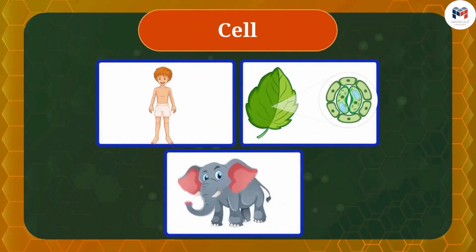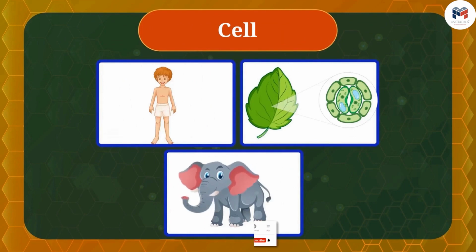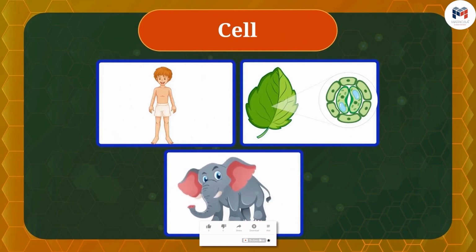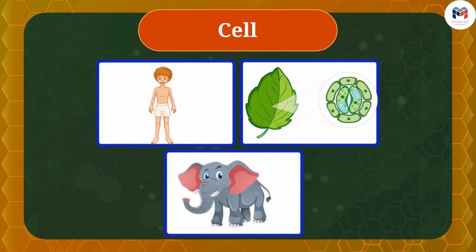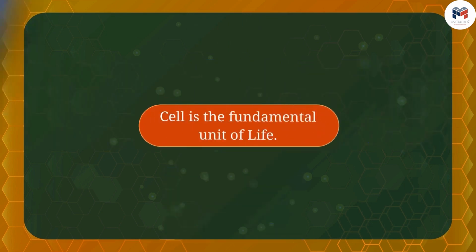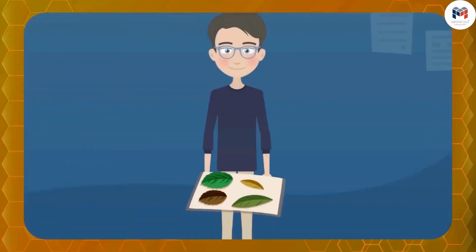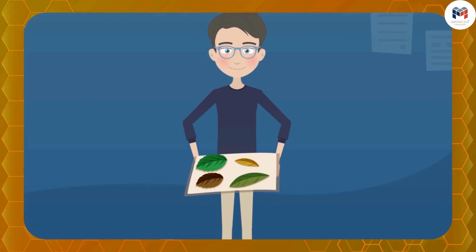Hence, it can be said all living beings are made up of cells, and the cell is the smallest unit from which all living beings are made. Cell is the fundamental unit of life. Friends, can you see them with your naked eyes? No, these cells are so small that they cannot be seen with naked eyes.